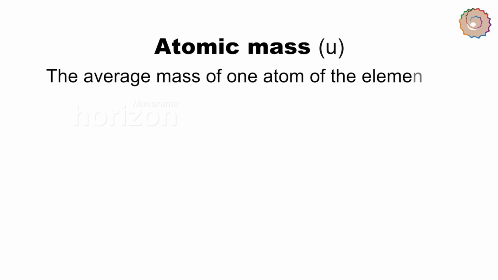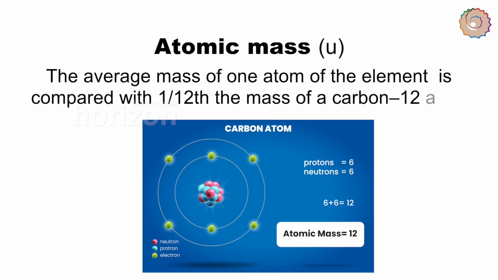The most remarkable concept that Dalton's atomic theory proposed was that of the atomic mass. Since atoms are very small in size, its mass is very small and determining its mass is very difficult. So the mass of an atom is compared with the mass of a standard atom.